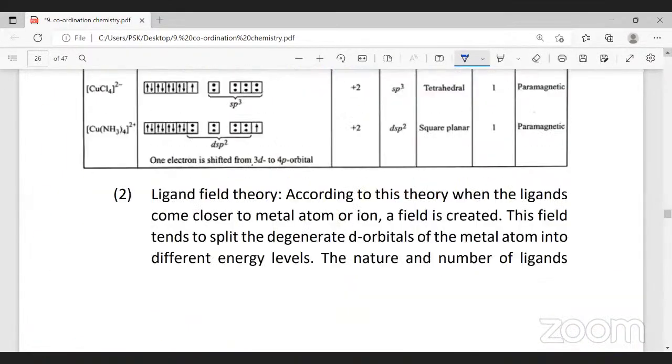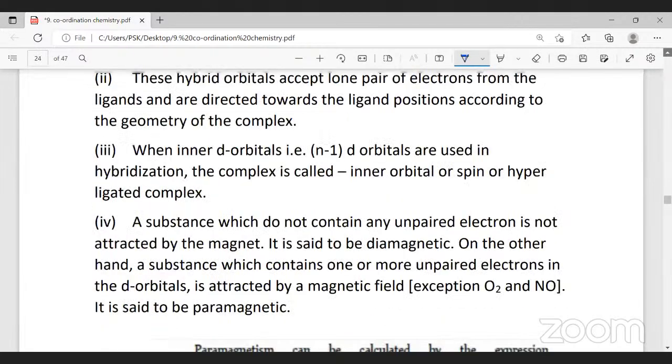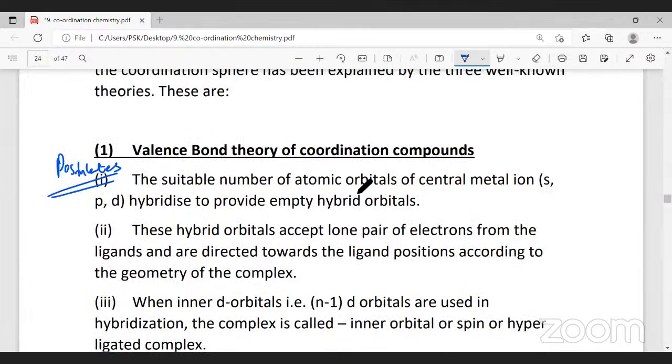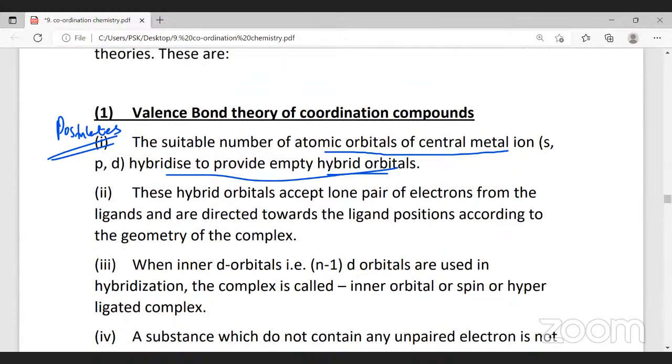What are the postulates of valence bond theory? Here also we are learning. The first point is that a suitable number of atomic orbitals of the central metal ion are hybridized to provide empty orbitals. It is the same statement I told you. The first 2 points they didn't mention, but here they clearly mention a suitable number of atomic orbitals undergoing hybridization to form hybrid orbitals.